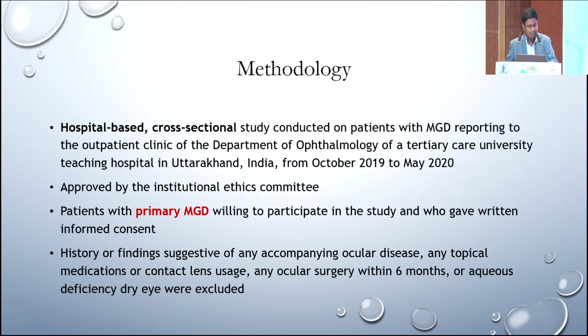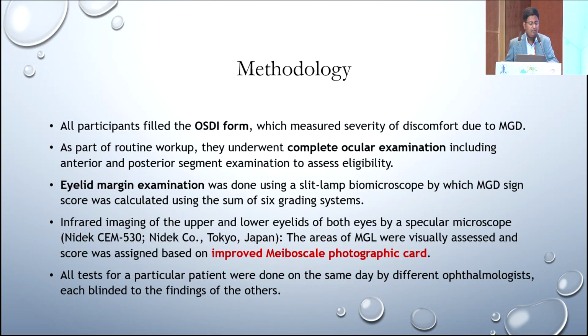So this was a hospital-based cross-sectional study from October 2019 to 2020 in Uttarakhand, approved by the Institutional Ethics Committee, in patients with primary meibomian gland disease. All participants filled the OSDI form and completed the ocular examination by an expert ophthalmologist, and lid margin examination was done under the slit lamp, by which the MGD sign score was calculated. Infrared imaging of the upper and lower eyelids was done using a specular microscope, and the areas were visually assessed and compared to the photographic card, which is the improved meiboscale photographic card.